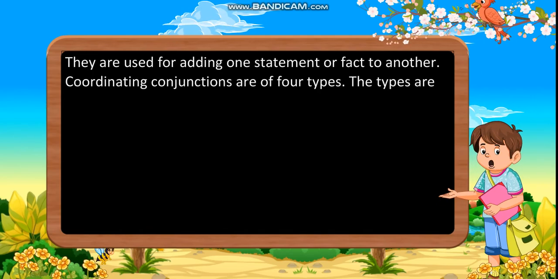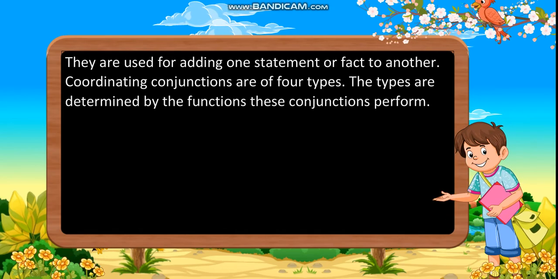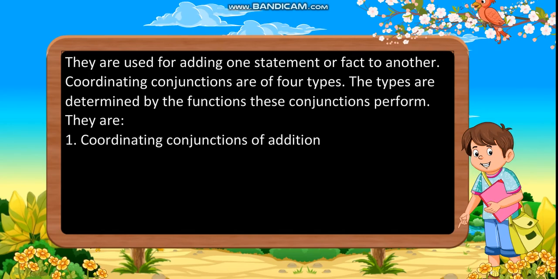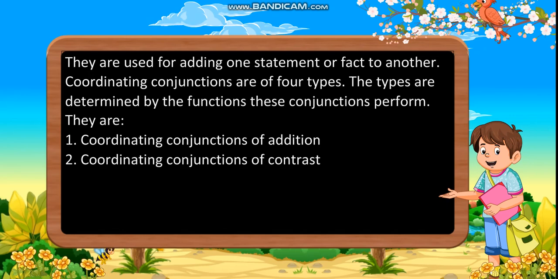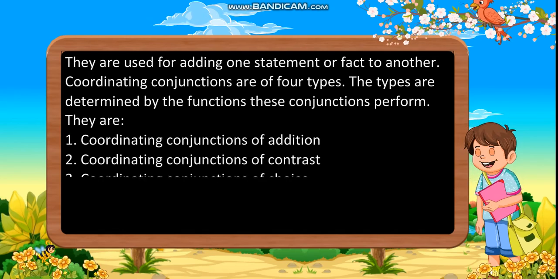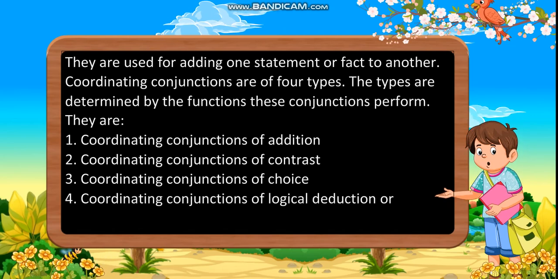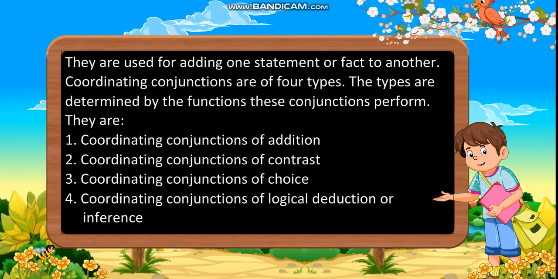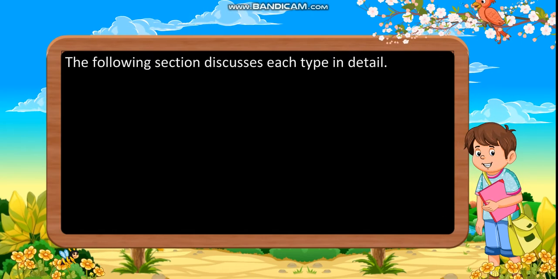Coordinating conjunctions are of 4 types. The types are determined by the functions these conjunctions perform. They are: first, coordinating conjunctions of addition; second, coordinating conjunctions of contrast; third, coordinating conjunctions of choice; fourth, coordinating conjunctions of logical deduction or inference. The following section discusses each type in detail.